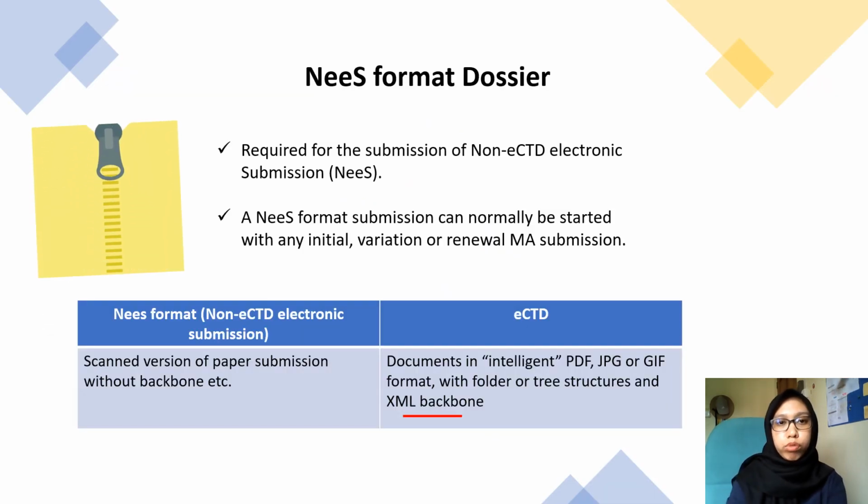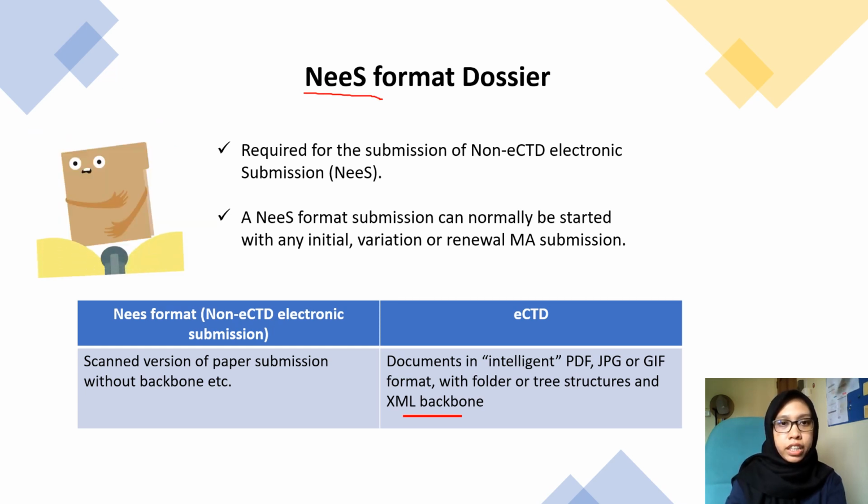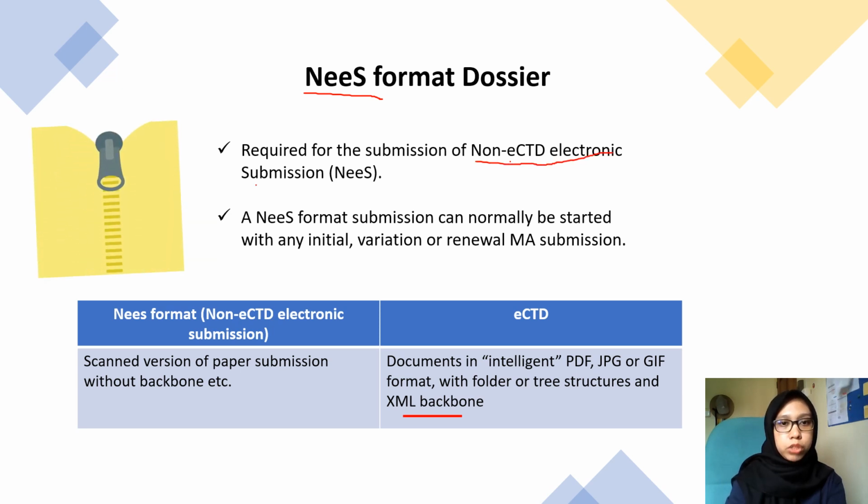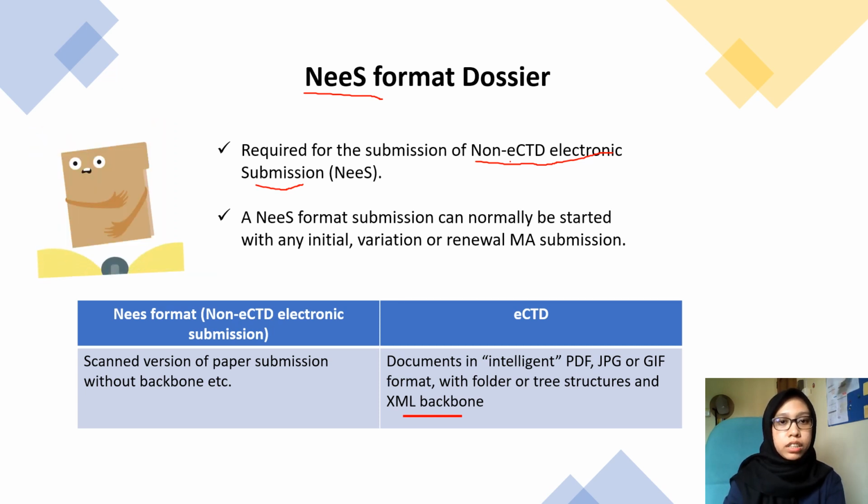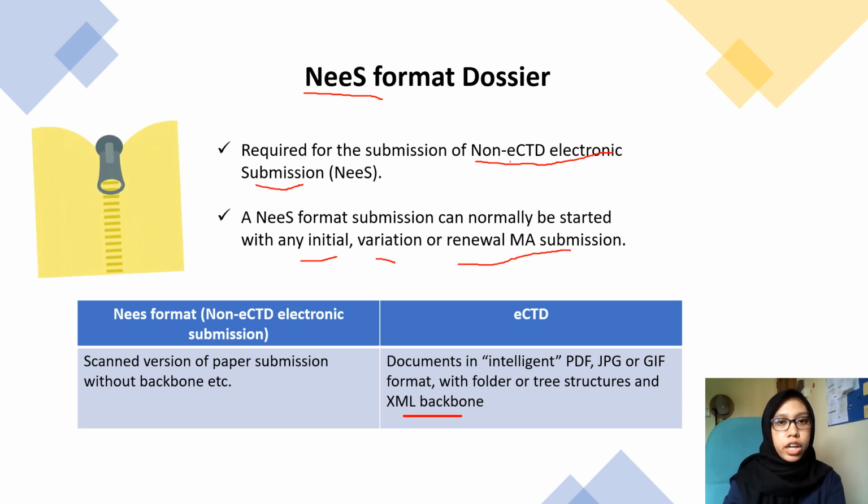Okay, next we move to the NEES format dossier. NEES stands for: N is non, E is ECTD, another E is electronic, and S is submission. So NEES is a non-ECTD electronic submission. This format submission can be started with any initial, variation, or renewal of the MA submission. And what's the difference between NEES and ECTD?